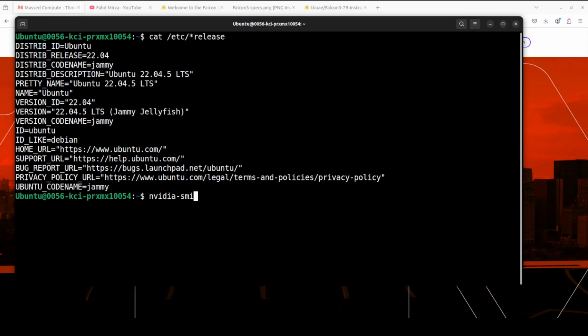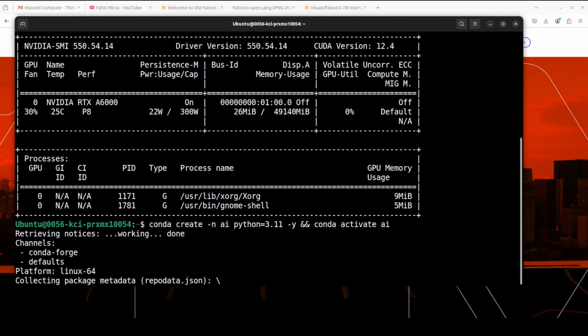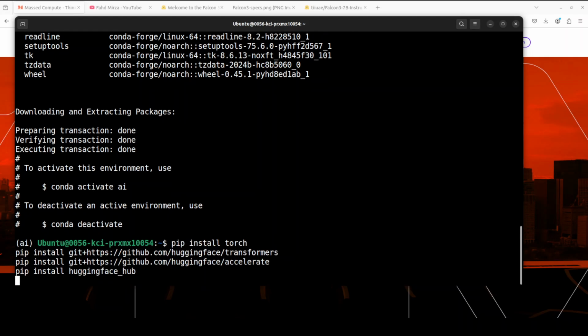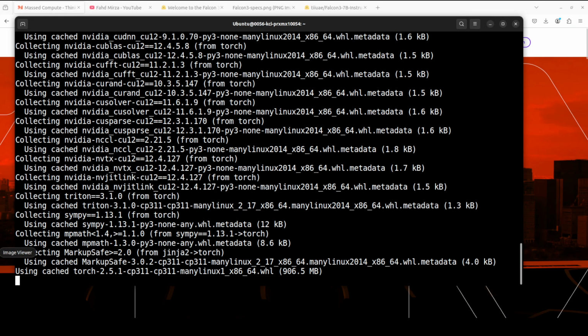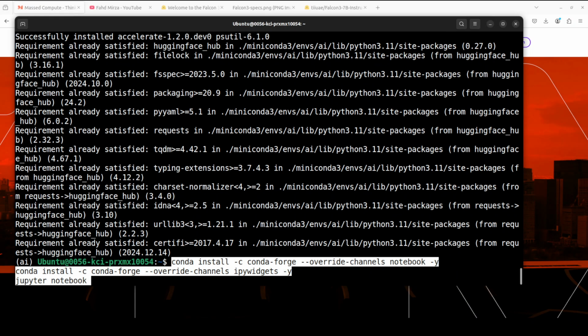This is my Ubuntu system, and this is my GPU card, NVIDIA RTX A6000 with 48 GB of VRAM courtesy of Mast Compute. Let's create a virtual environment. Okay, now let's install all the prerequisites, which are torch, transformers, and a few other things. And now let me launch my Jupyter notebook and we will download the model.